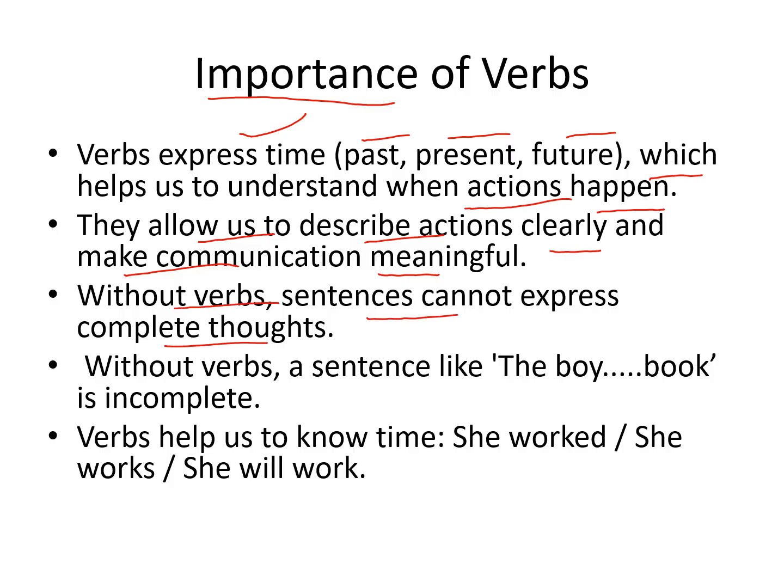So take a sentence like "the boy, book", and there is no verb. So you can see the condition of the sentence without a verb. There is the boy, subject, and the object, book, and there is no verb. So we are unable to find out the meaning of the sentence. Now, "the boy reads". Here, the missing word is the verb, and we have written the verb reads. The boy reads the book. Here, this sentence is conveying complete meaning.